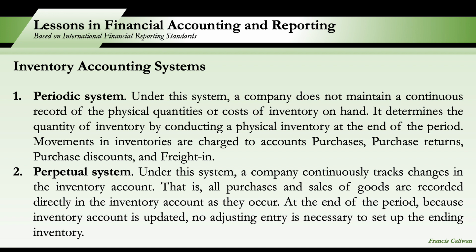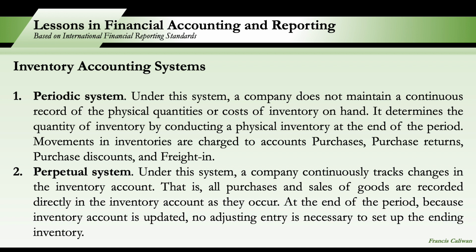For perpetual inventory system, all movements in the inventory are charged to the inventory account. So for purchases, we debit the inventory account. For sales, we credit the inventory account. For purchase return, we credit the inventory account, and for sales return, we debit the inventory account.